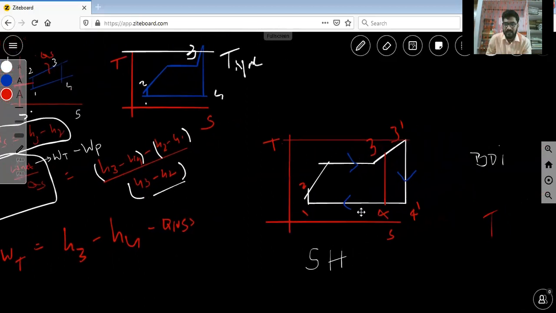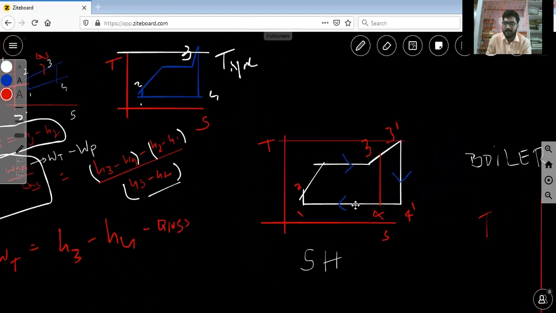This is the relation between temperature and entropy. You know the processes. What are the processes involved in this particular cycle? Compression, this is isentropic compression. This is the isentropic expansion process. One is constant pressure and the other is also constant pressure. This is heat supplied. This is heat rejection.